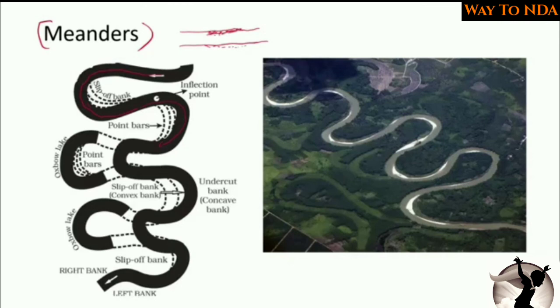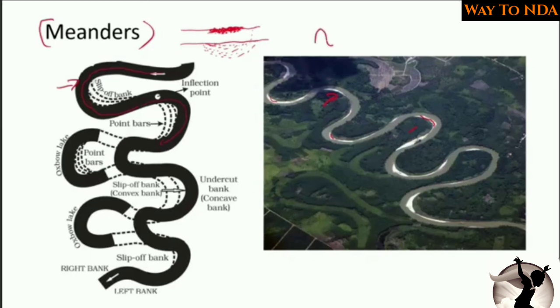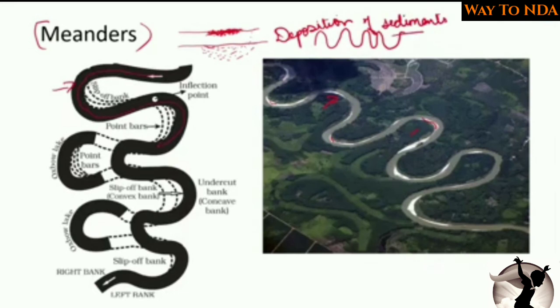Again, sediments will be deposited on this coast and it will start to erode on this side. The sediments will be deposited on this side here, and the river will shift its course. In this way, it will take a turn, and this type of structure will happen. Here you can see the deposition of sediments. So this is the meandering course of the river. That means the river is going in a zigzag form.